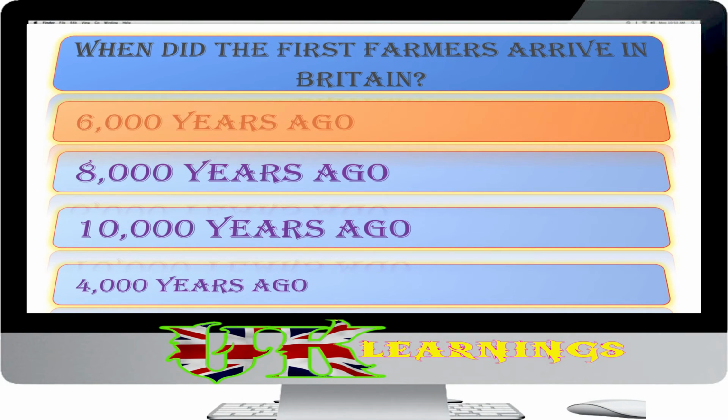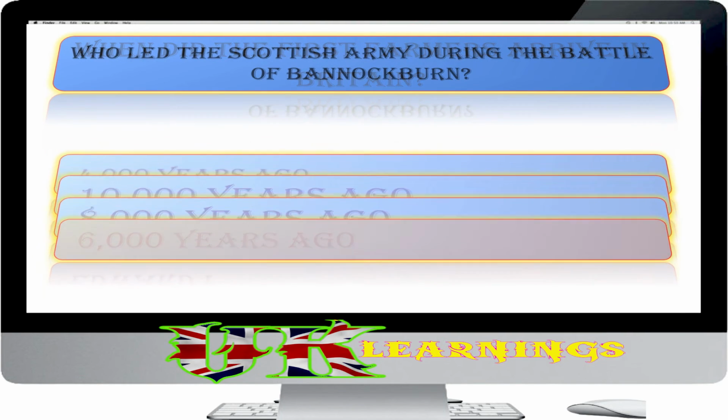The first farmers arrived in Britain about 6,000 years ago. The ancestors of these first farmers probably came from Southeast Europe. These people built houses, tombs and monuments on the land.